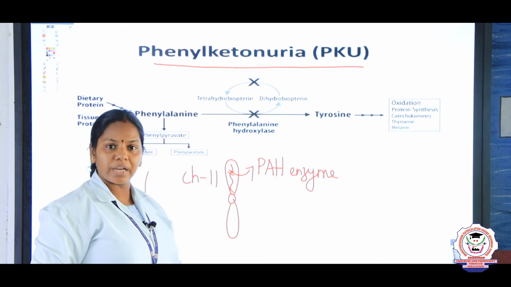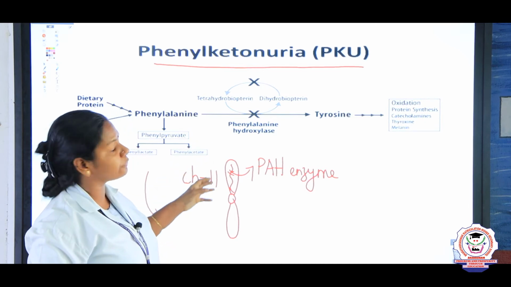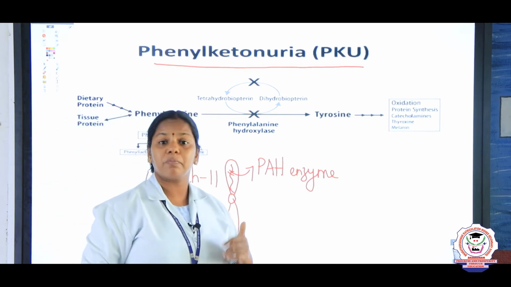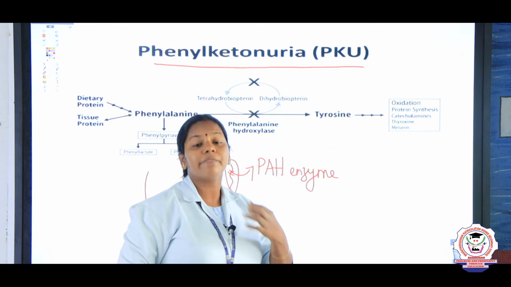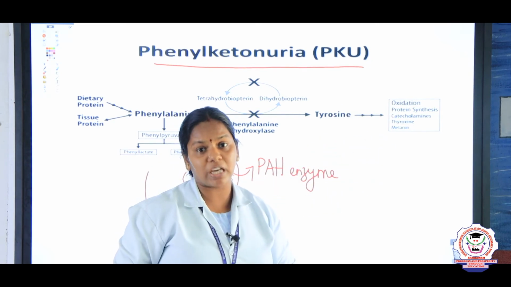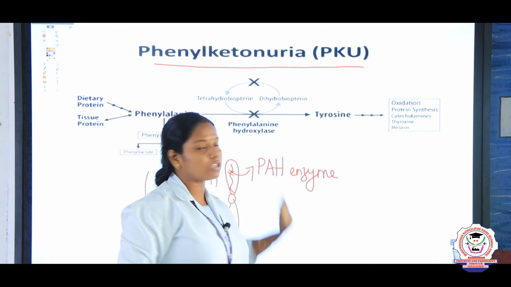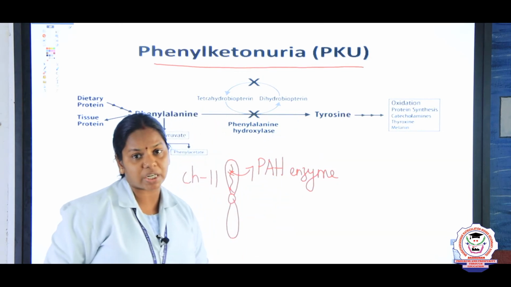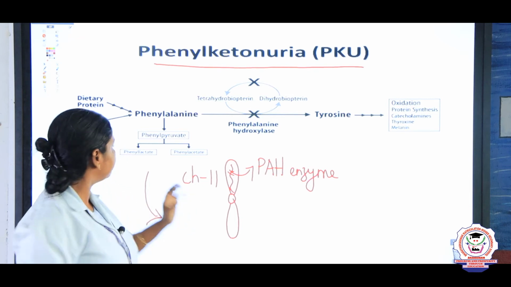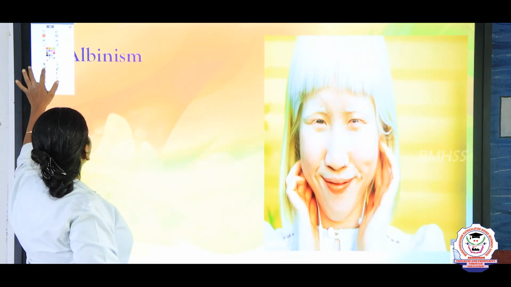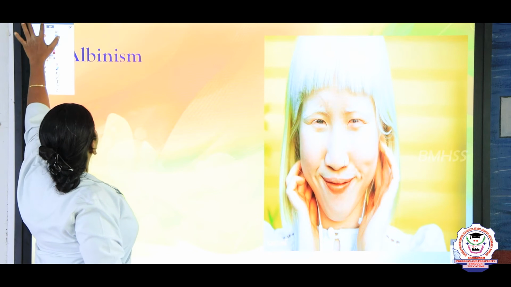through the urine, and the persons also suffer from pigmentation and skin problems, because tyrosine produces the tyrosinase enzyme, which is responsible for the formation of melanin. So the skin is also affected, with light pigmentation in the skin. Symptoms of phenylketonuria is a book back question, children. Just go through it. The next disorder is albinism.